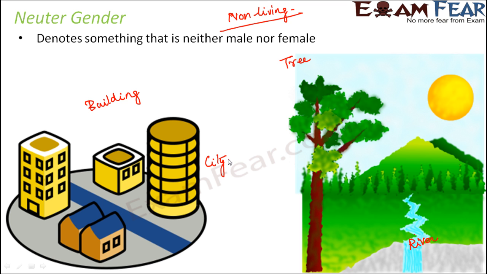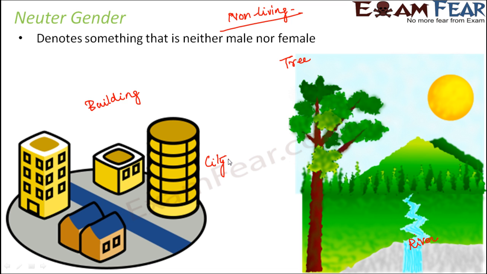So most of these things which we can objectify, like all the nouns, especially persons and animals, fall under the category of masculine or feminine gender. But when you talk about objects or things, they mostly fall under the category of neuter gender, wherein we do not classify them as male or female.